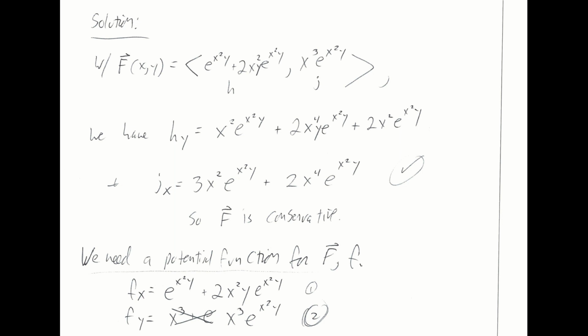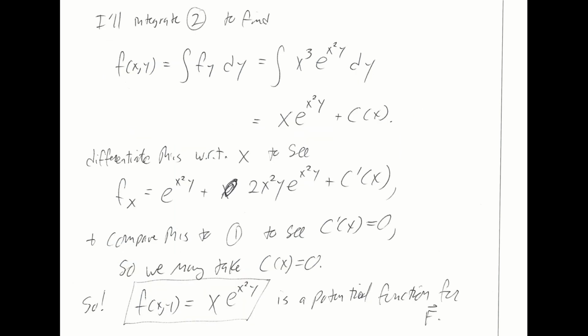with respect to y. I'm going to integrate one of these, and I'm actually going to choose to integrate equation 2 here this time around. That looks a little bit simpler. So little f is going to be the integral of its partial with respect to y, and the integral taken with respect to y. Equation 2 tells me that f sub y looks like this. If I take an integral with respect to y, I'm just going to get this expression plus some function of x. Again, I'm doing an abbreviated u sub here is how I'm doing this. If you differentiate this with respect to y, you should see that you get back your original integrand, and it's u substitution that I'm sort of glossing over to go from this line to this.